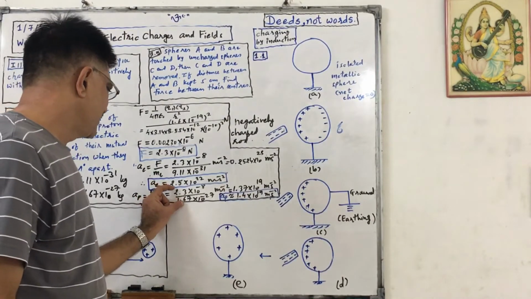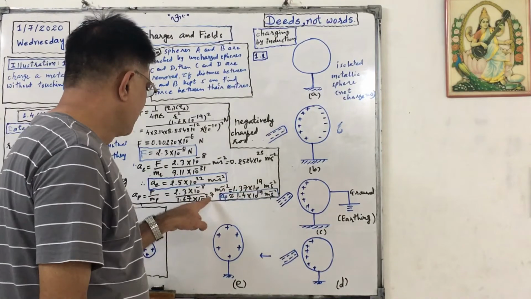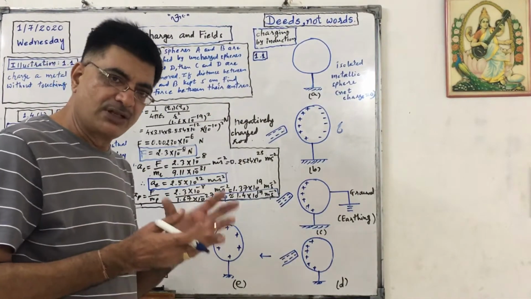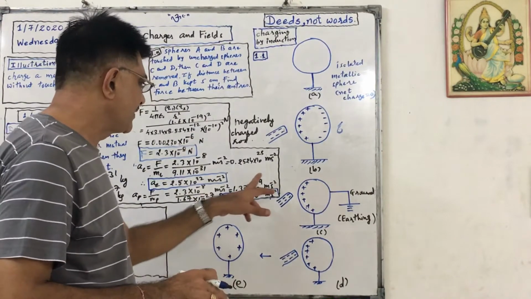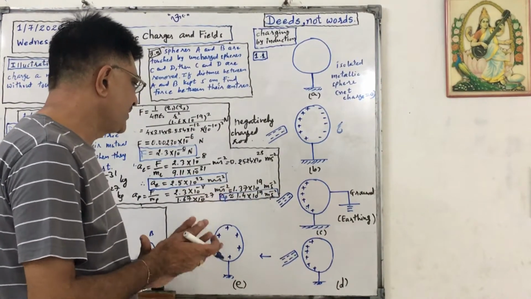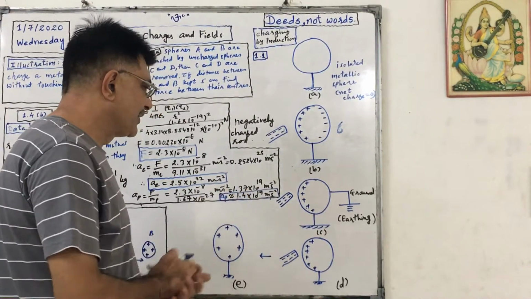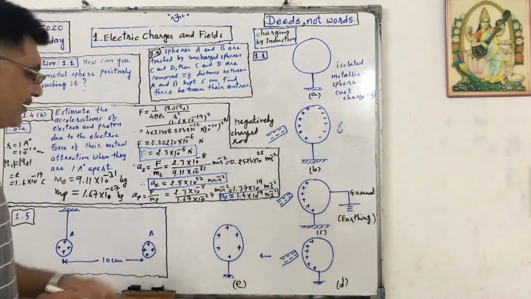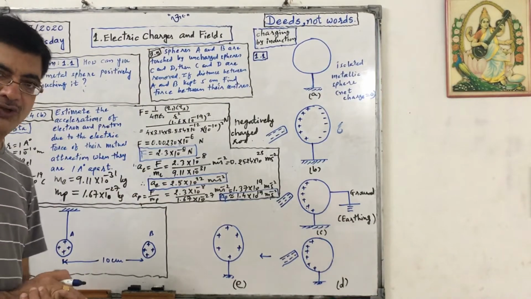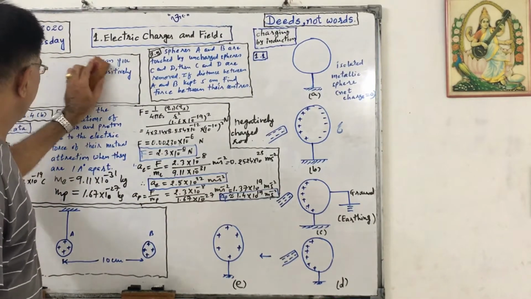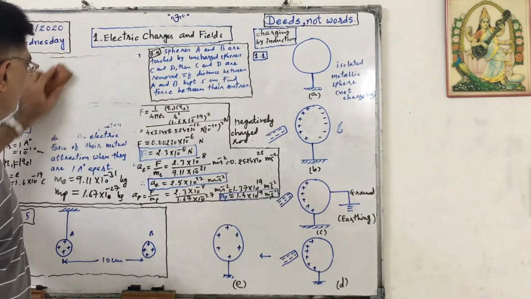So this ratio will be 1.37. This minus 27. So minus 8 minus of minus 27 becomes minus 8 plus 27. That is 10 raised to 19. So the answer is approximately 1.4 into 10 raised to 19 meter per second square. That is acceleration of proton. Okay. Now last remaining illustration is 1.5.